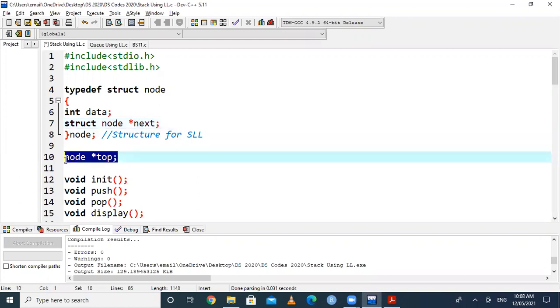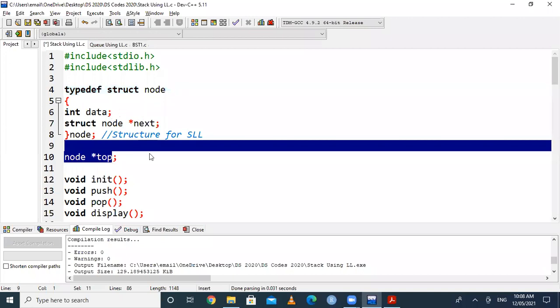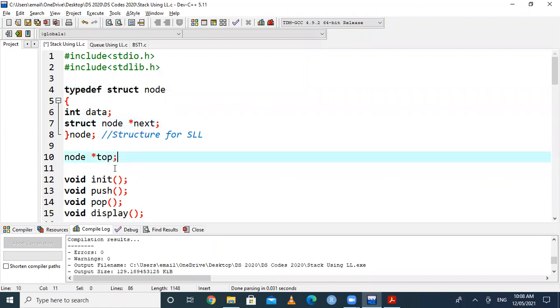Then here we declared a variable called top. We know that a stack has only one end open, that is called the top. And here top is not a normal variable. The star present before the variable name indicates it is a pointer variable. So here top is a pointer variable, and it is of node type. Node is the name of the structure here, so you can access members of the structure. Which are the members of the structure? The members of the structure are data and next. So you can access members of the structure using the top variable, and top is a pointer variable.